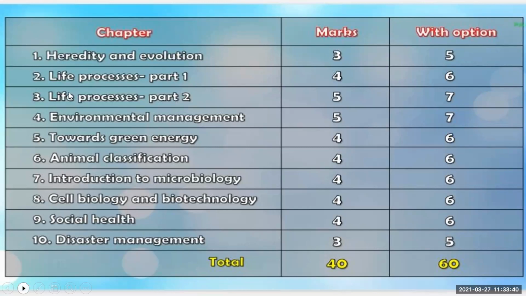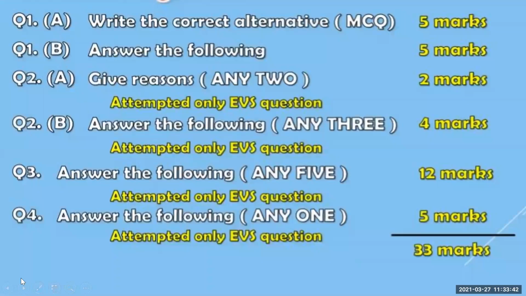See, this is your paper pattern where you will be having 4 questions. Question number 1A will be having write the correct alternatives, means MCQ, which have 5 marks. Then question number 1B, answer the following. Here you will get different types of questions like odd man out, true or false, write the formula, or label the diagram. Here you will have the 5 questions which carry 5 marks.